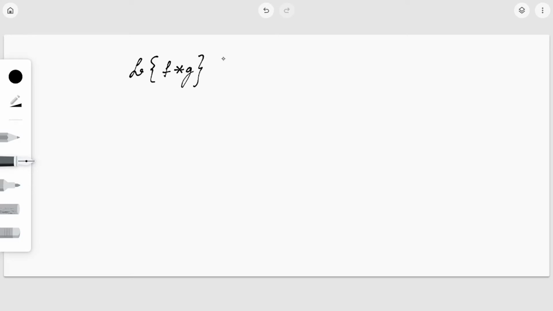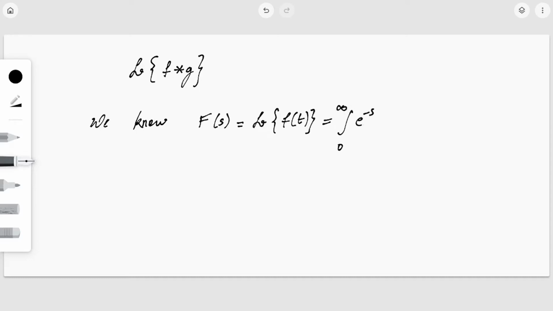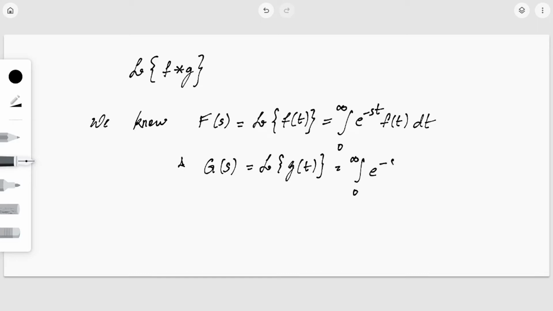We know F of s is nothing but the Laplace transform of f of t, which is equal to the integral from 0 to infinity of e raised to minus st into f of t dt, and G of s is the Laplace transform of g of t, which is equal to the integral from 0 to infinity of e raised to minus st into g of t dt.